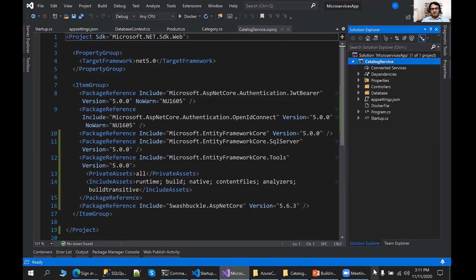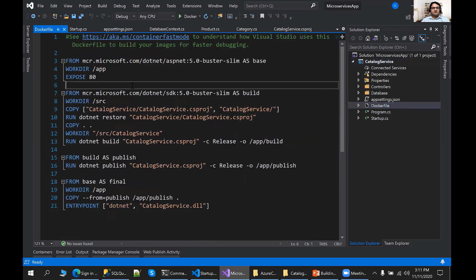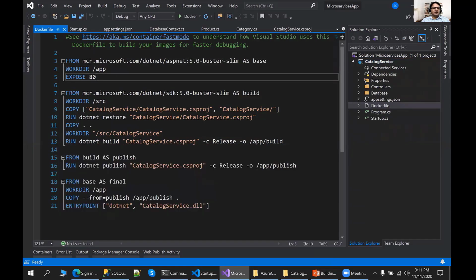So make sure your Docker Desktop is running to support the Linux container. It is already running in my case. So you can see it has automatically added a Dockerfile for us, where you can find out it is downloading the ASP.NET 5.0 Docker image from the MCR, here Microsoft Container Registry. It is downloading the .NET 5 SDK as well.